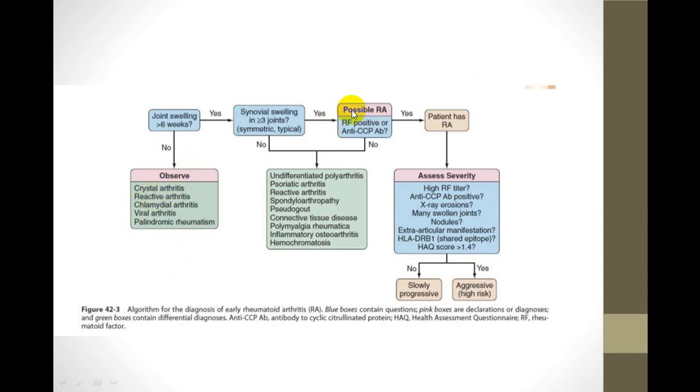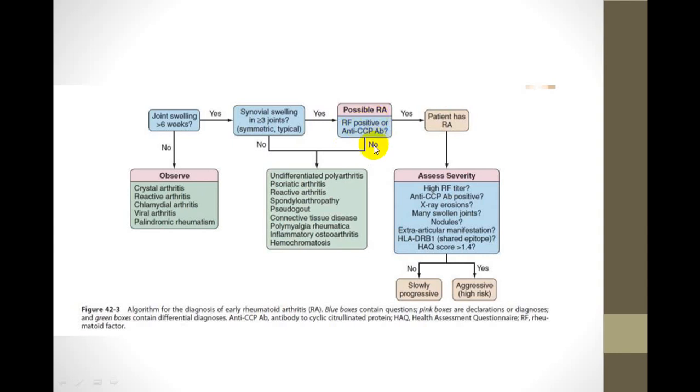While in a person who has got synovial involvement, joint swelling more than 6 weeks, and polyarticular, symmetrical, if the answer is yes, there is a possibility of RA. RA factor may be positive or anti-CCP antibody may be positive.